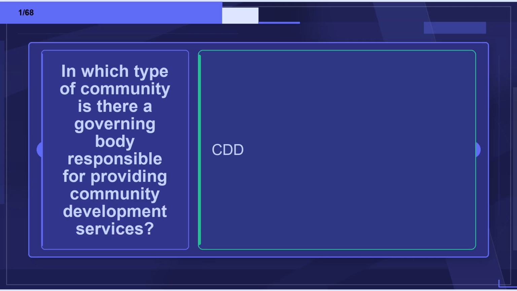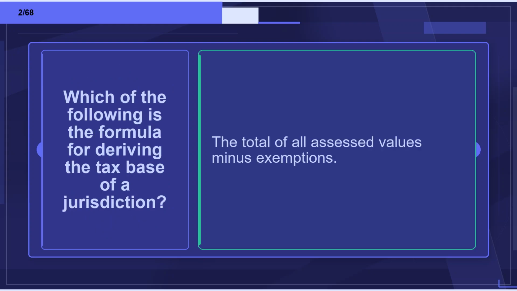Flashcard 1. Term: In which type of community is there a governing body responsible for providing community development services? Definition: CDD. Flashcard 2. Term: Which of the following is the formula for deriving the tax base of a jurisdiction? Definition: The total of all assessed values minus exemptions.